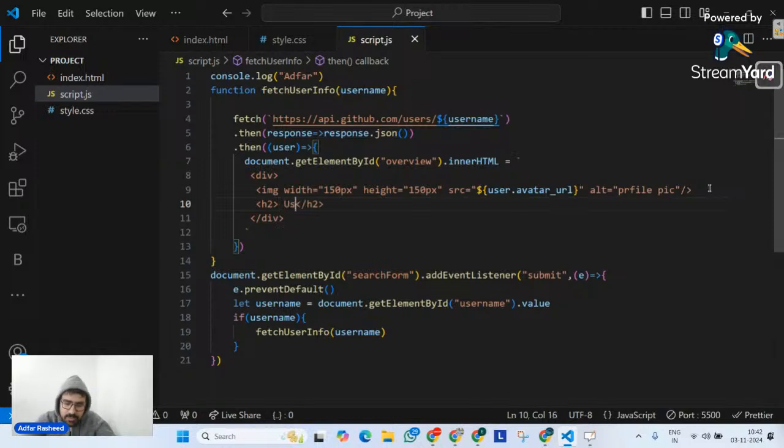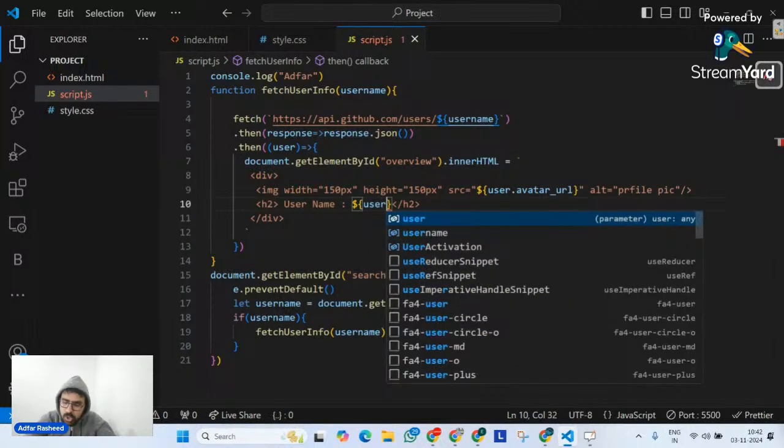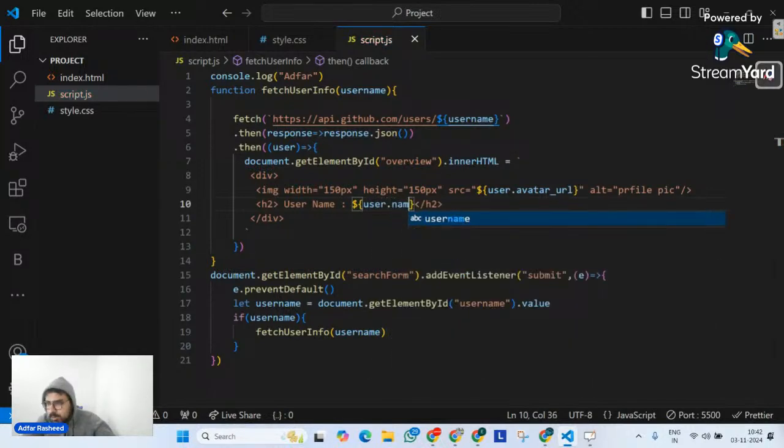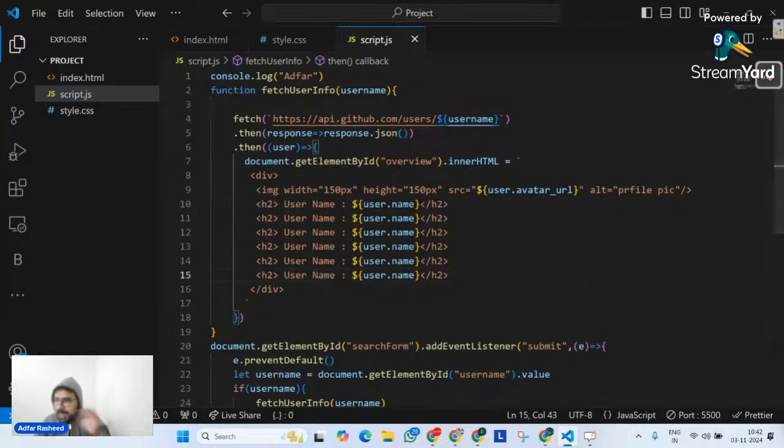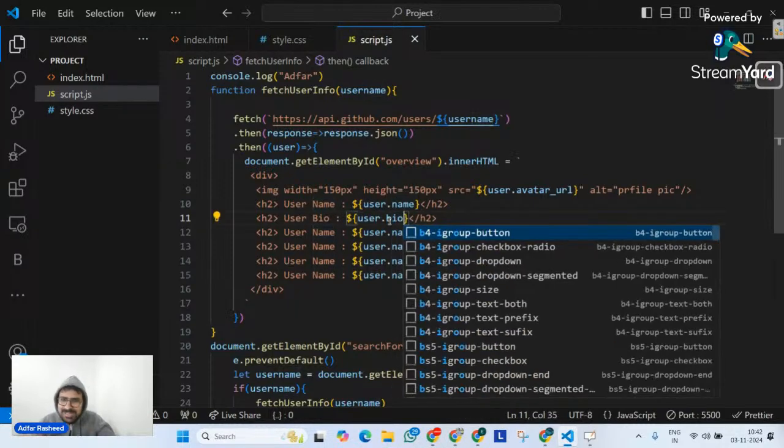So let me create user name. And what is this username? This username is exactly nothing but user.name, right? That's what the key name was. Similarly, control C, control V. Let me put multiple here. So I'm going to say user bio, and over it was user.bio. These are the information that I want to display from that API that we fetched.